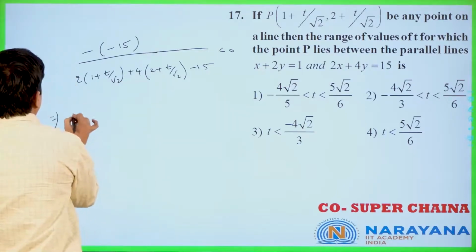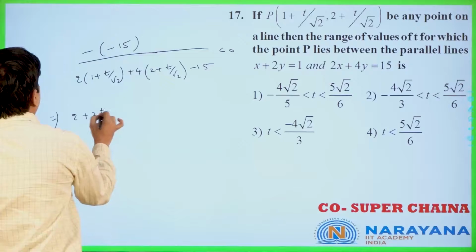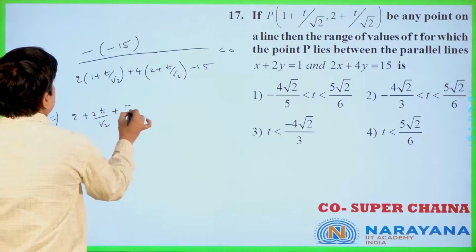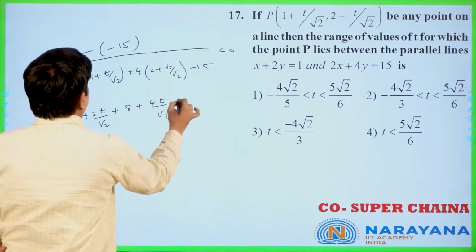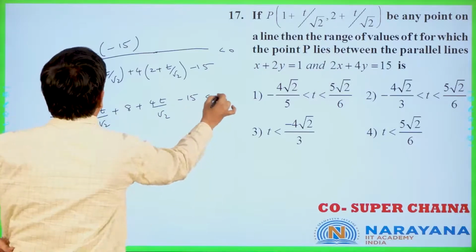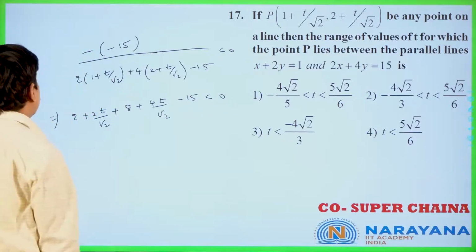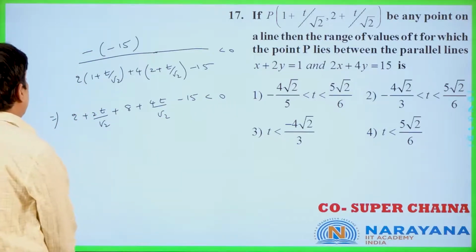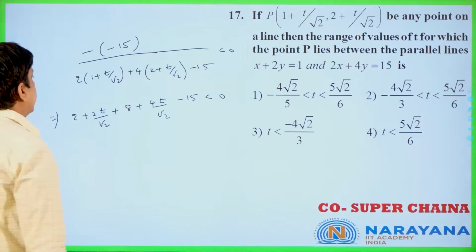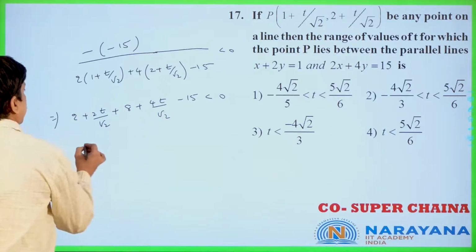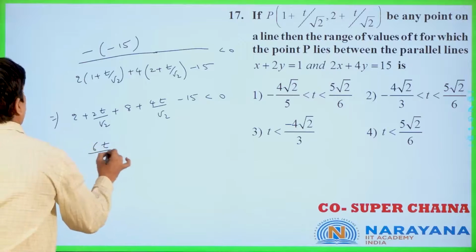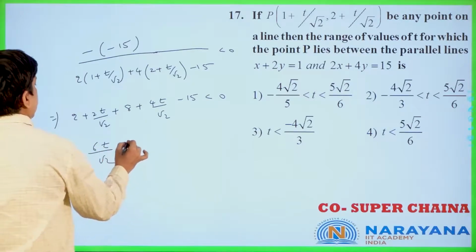Now this is 2 plus 2t by root 2 plus 8 plus 4t by root 2 minus 15 is less than 0. Is it clear or not? 2 plus 8 is 10, minus 15 is minus 5, so 6t by root 2 is less than 5.